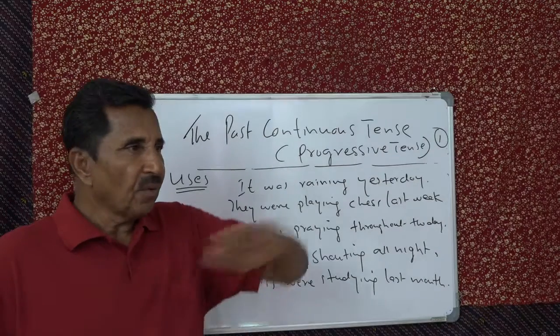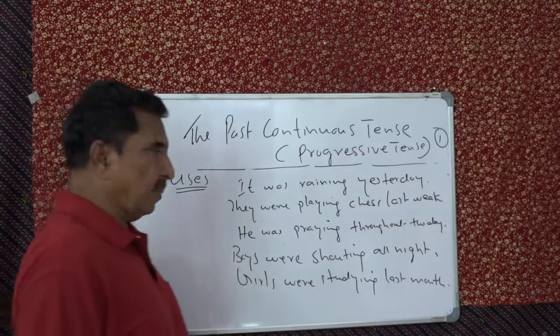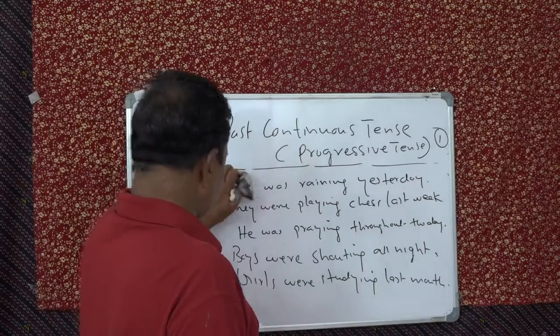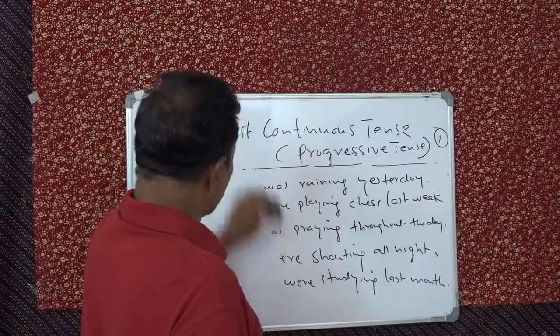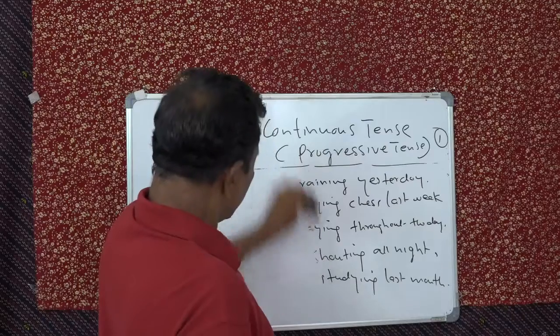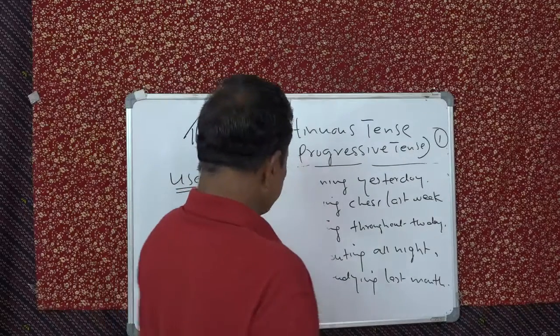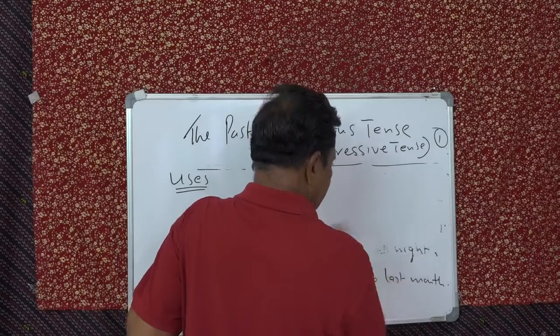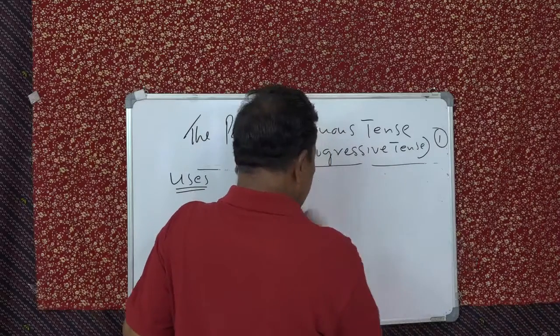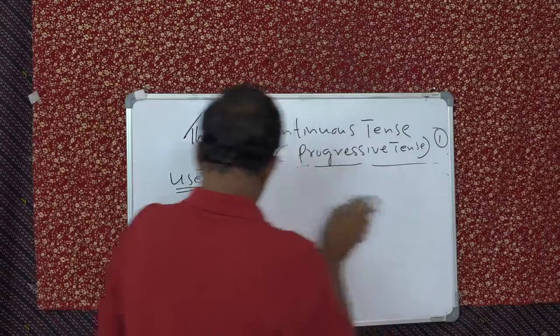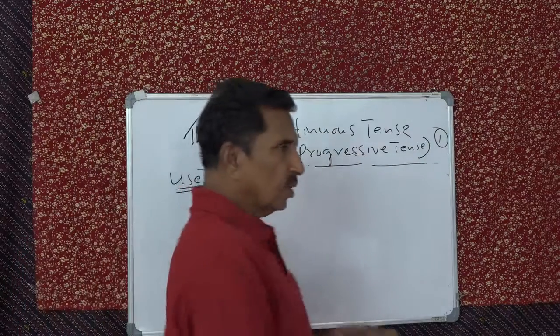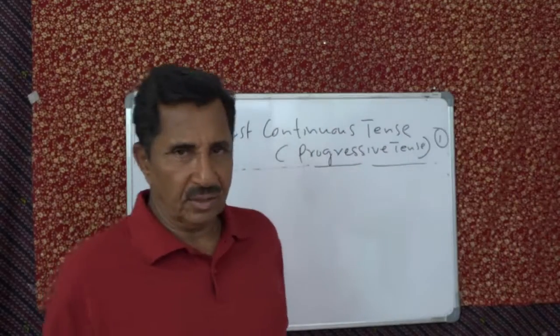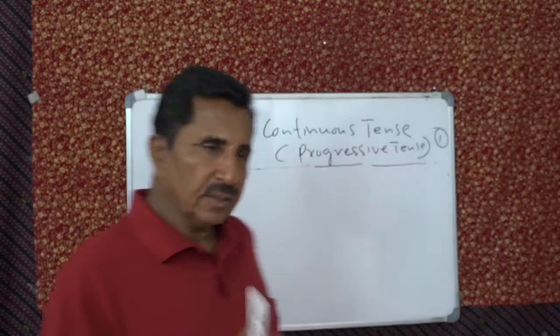So that is ongoing action in the past. You must remember that it is in the past. If it is present, it is present progressive. Okay. Is that clear? Yes? Very good. And now there is another, simultaneous. You can also say two ongoing actions in the past.